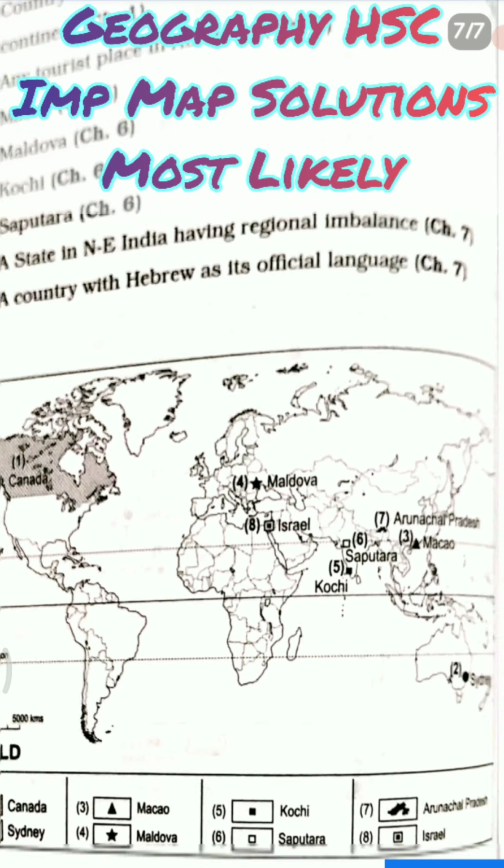Last map of most likely questions. Country with least population from North America continent. So सबसे least जो population है वो है Canada में. So it's Canada. Second, any tourist place in Australia. तो ऑस्ट्रेलिया में सबसे tourist point जो है वो है Sydney. It's also the capital, so you can write Sydney and denote where it is. Then Macau you need to show. So Macau is denoted. Then we have Moldova. So Moldova is again denoted here with 4 number star in Europe.